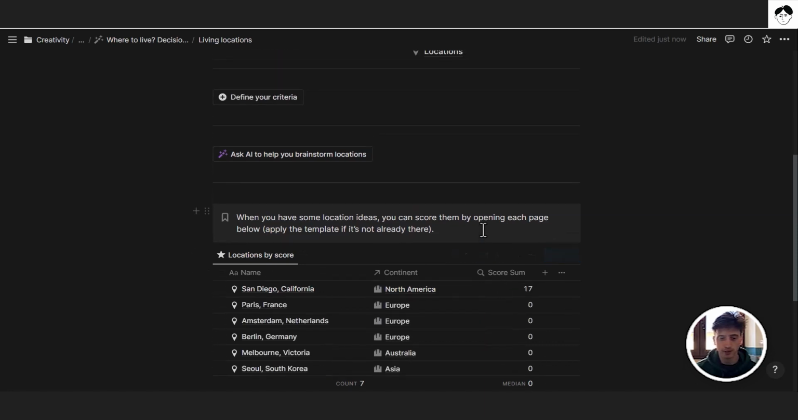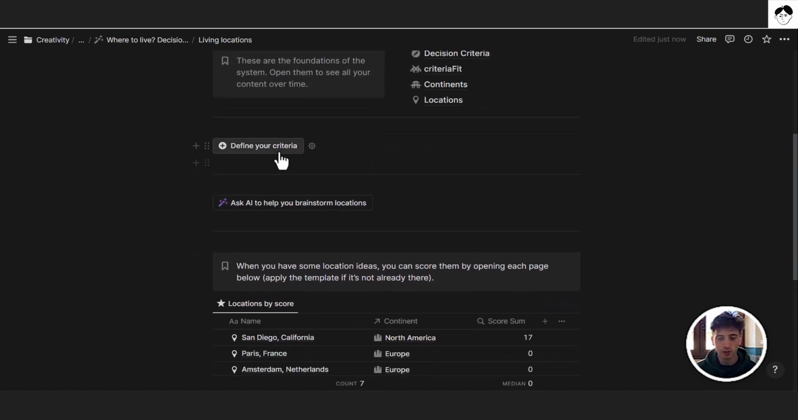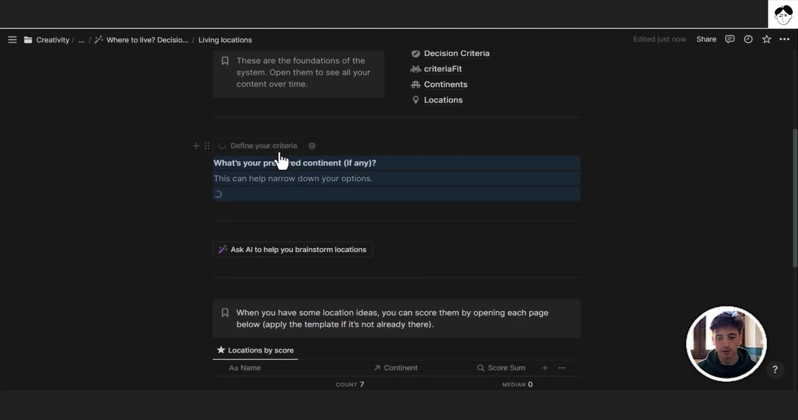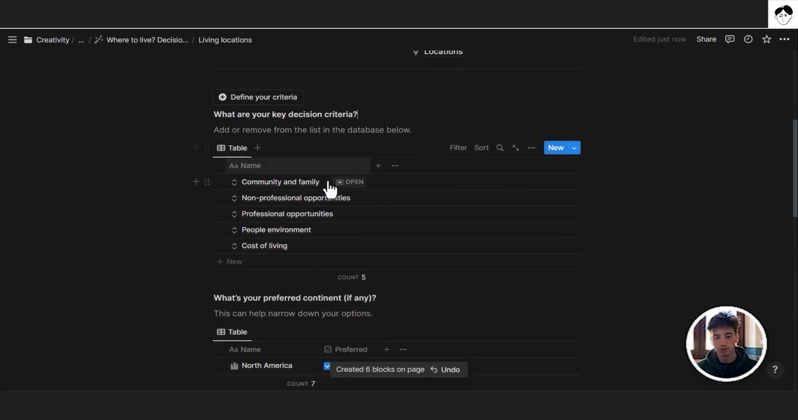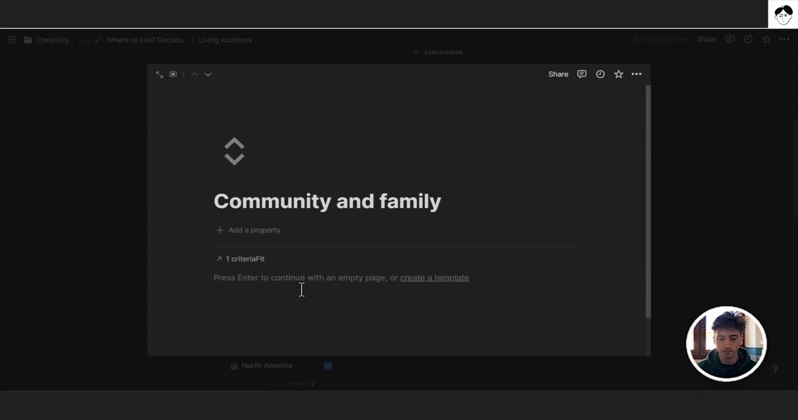So practically speaking, here are 2 key buttons that you can use. If you want to define your criteria, you can click this button here. It will prompt you to select your key decision criteria, and you will see here are the ones that we already have: community and family, non-professional opportunities, professional opportunities, people, environment, and cost of living. These are the ones as proposed by Cal Newport, but you can freely add new criteria from here, or you can remove criteria by selecting them and removing them, or you can also edit the names of these criteria. And you can see each criteria is also a page that you can open, and you can describe it further if you like.